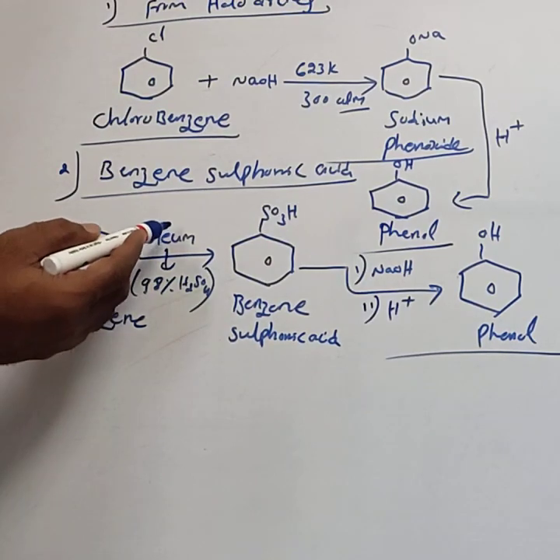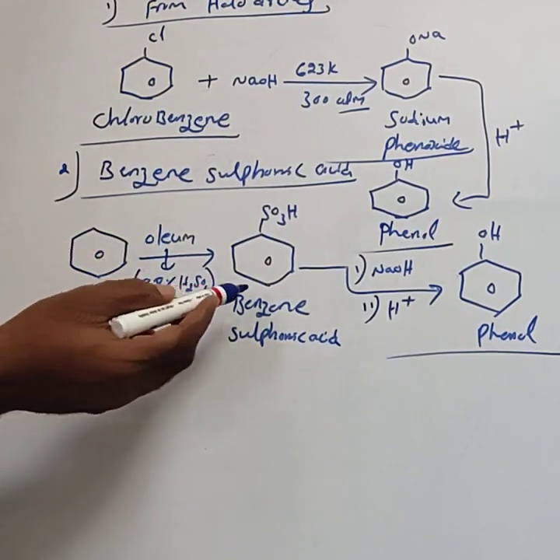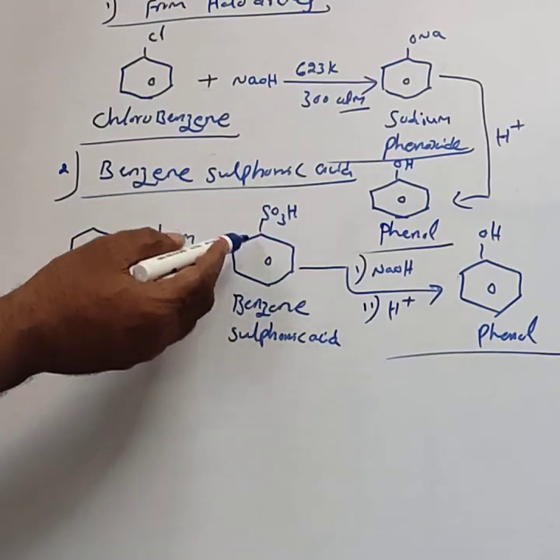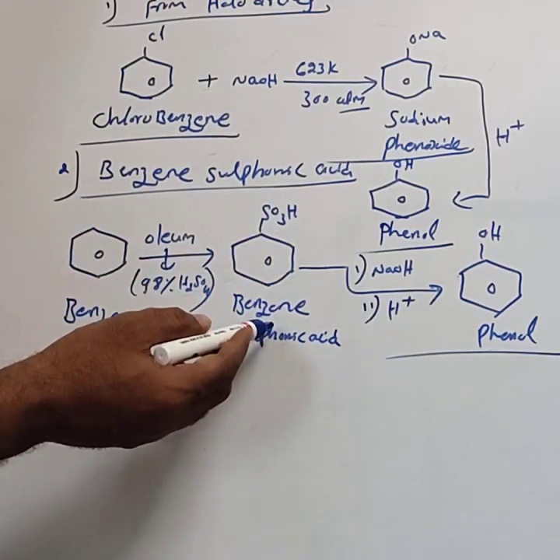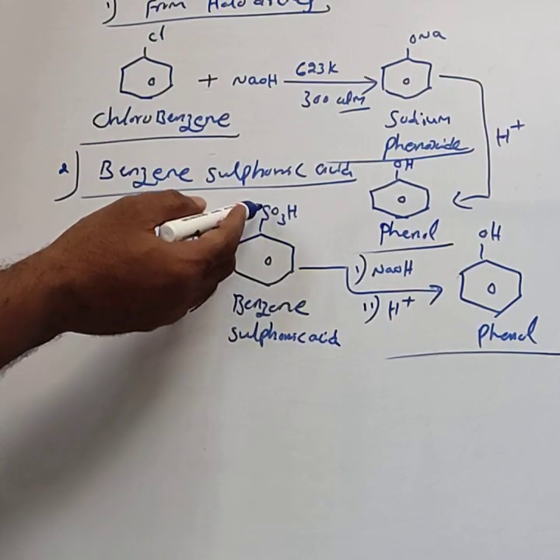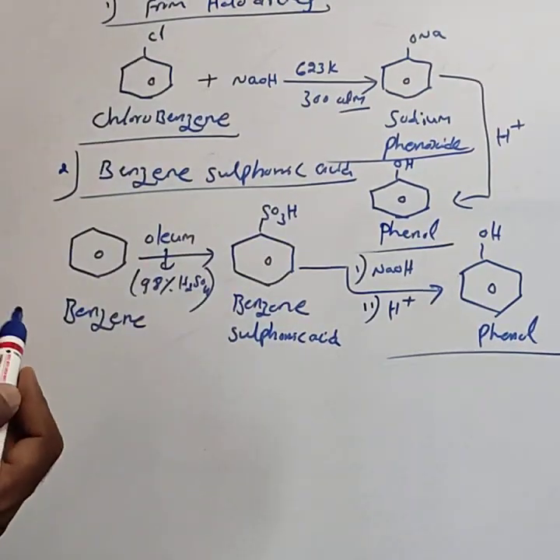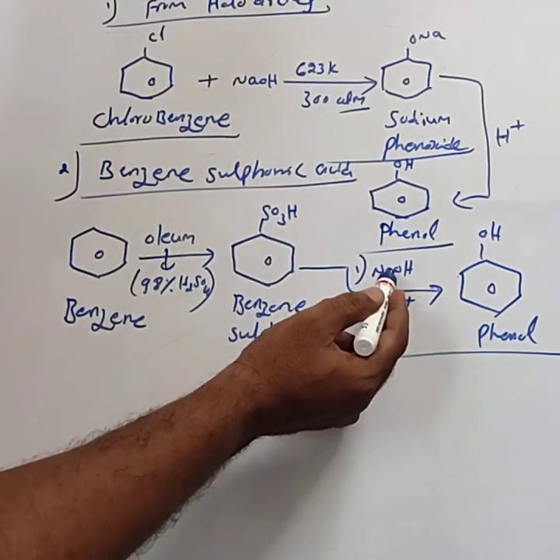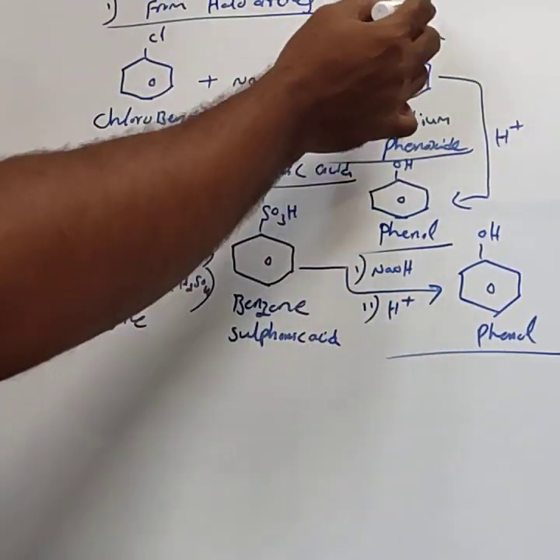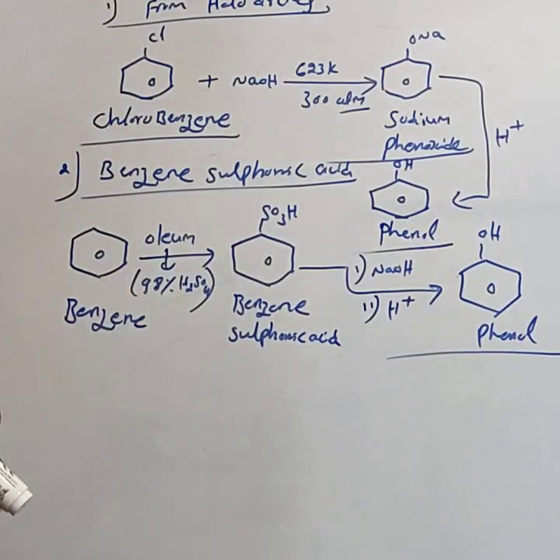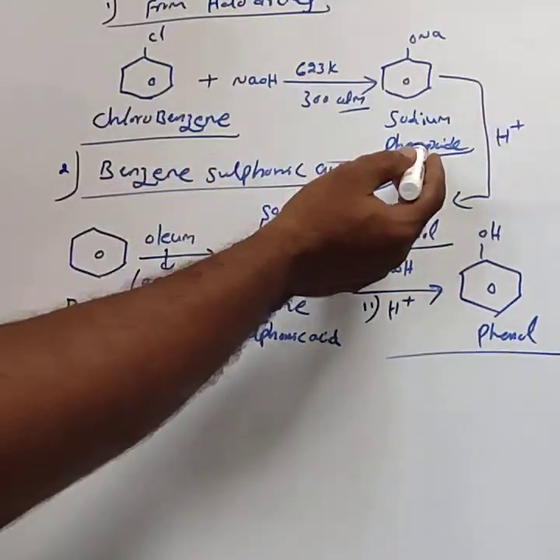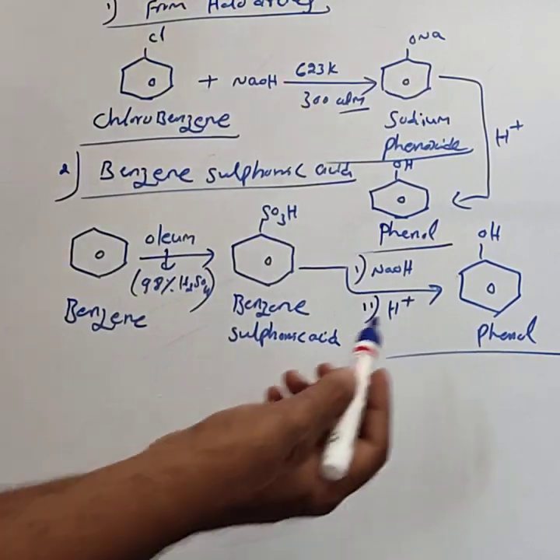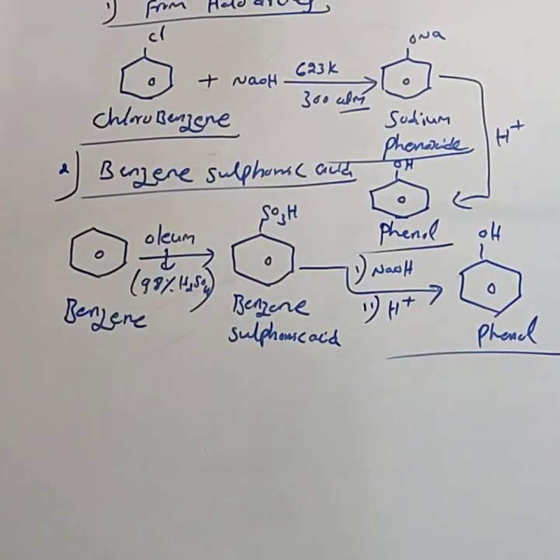Benzene treated with oleum gives benzene sulfonic acid, SO3H. Last year, you already wrote the mechanism also. Benzene sulfonic acid treated with sodium hydroxide first forms sodium phenoxide. Sodium phenoxide on acidification results in the formation of phenol. This is the second method.